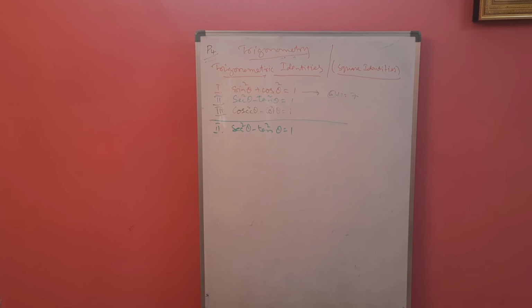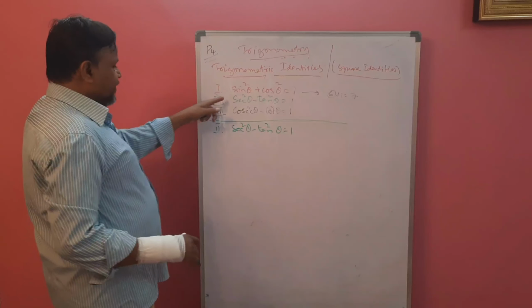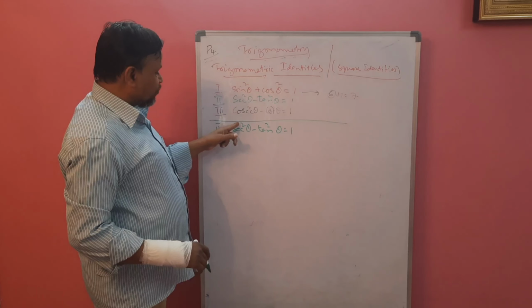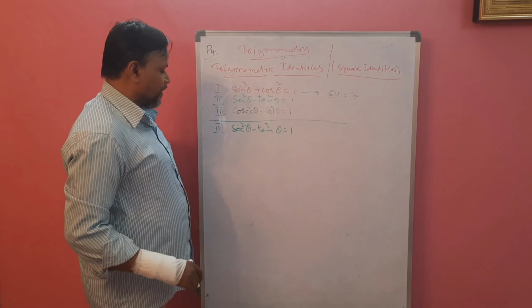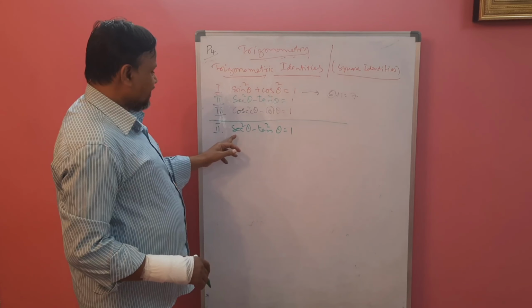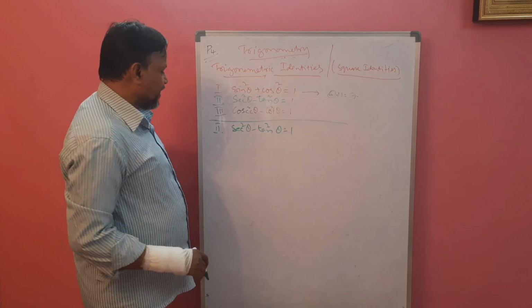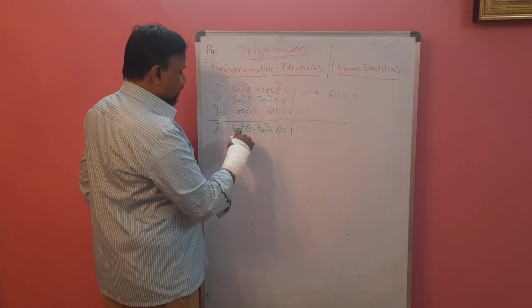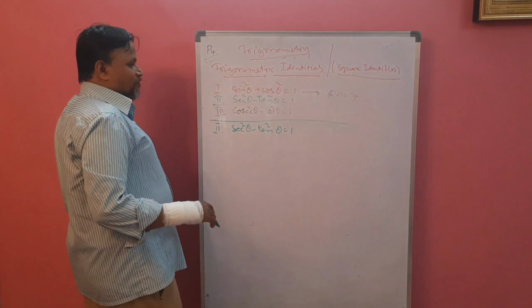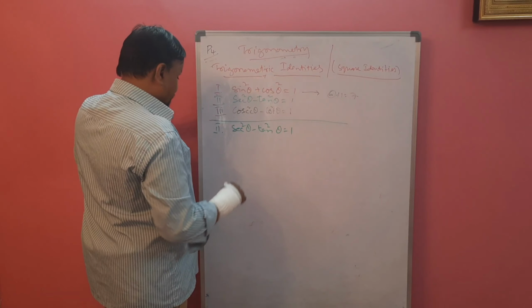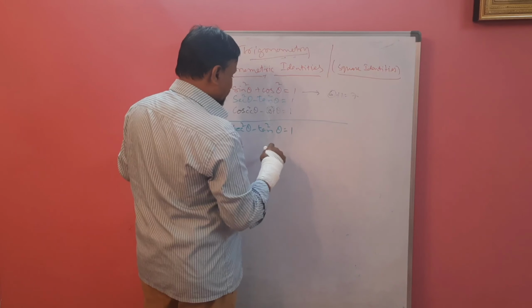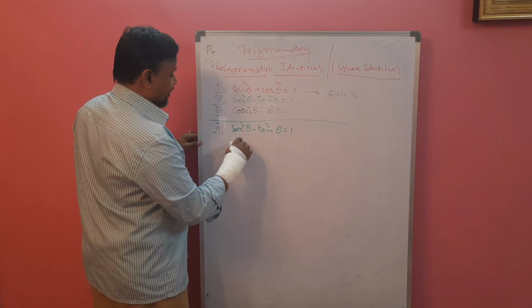Now the second identity. The second identity we are writing here with the green pen: sec square theta minus tan square theta is 1. See here, sec square theta minus tan square theta is 1. If you remember this one, you can frame many other formulae. Now see, if I directly follow the square formula, we have to write like this.